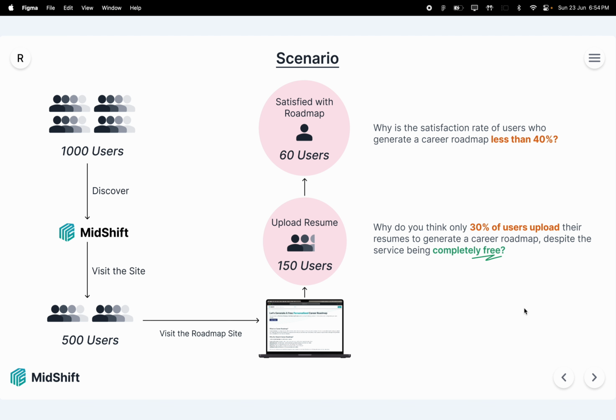Here, there are 2 critical points. Number 1 is why only 30% of users upload their resume, even though it is mentioned at the start itself that the service is completely free. This is the number 1 question that we will be solving through this user journey analysis. And the second question is why the satisfaction rate is less than 40%. So these 2 will be answered in this user journey analysis.